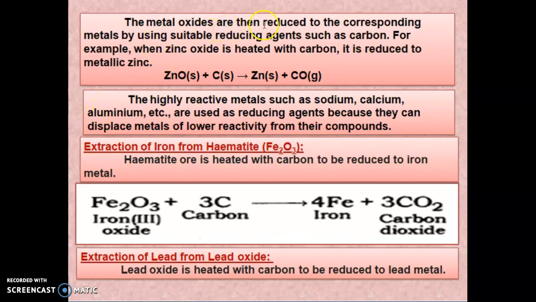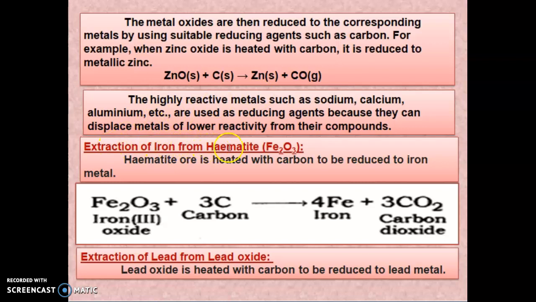Next, the metal oxides are reduced to the corresponding metal by using a suitable reducing agent such as carbon. For example, when zinc oxide is heated with carbon, it is reduced to metallic zinc. So ZnO plus C gives Zn plus CO. Highly reactive metals such as sodium, calcium, aluminum, etc. are also used as reducing agents because they displace metals of lower reactivity from their compounds. So after we get a metal oxide, it is reduced using a reducing agent such as carbon to get the metal.